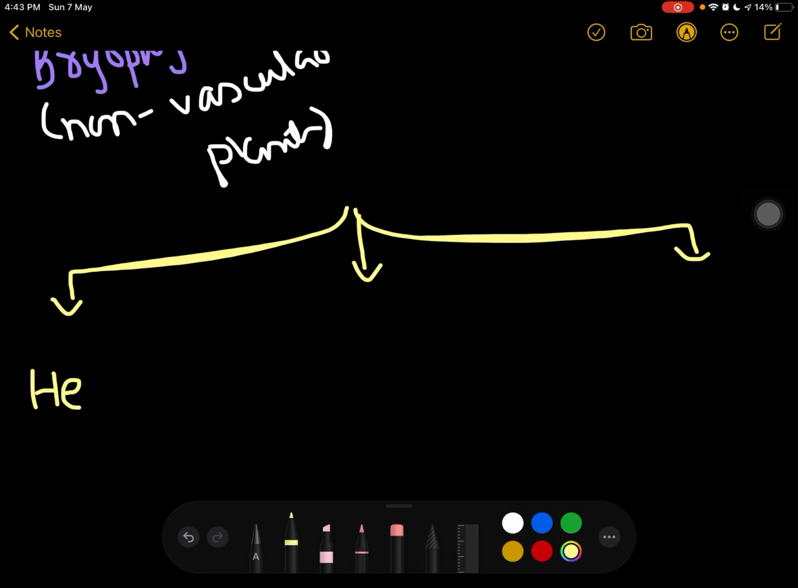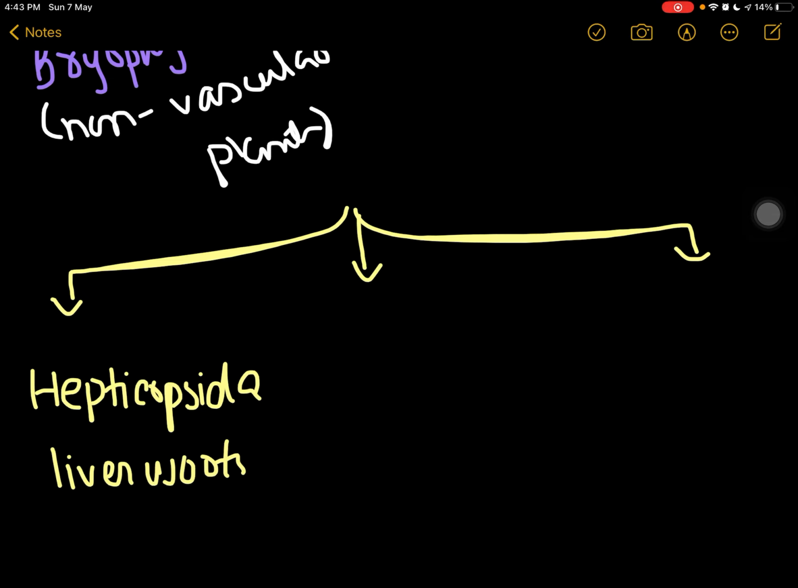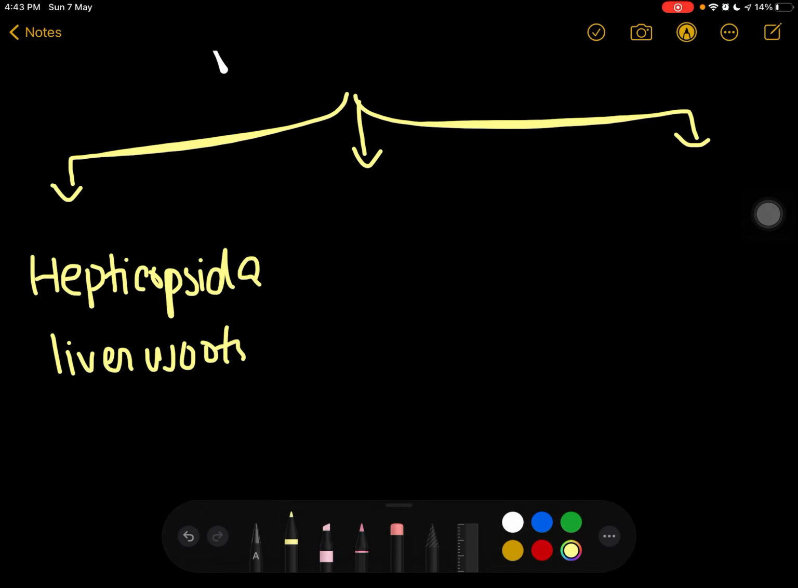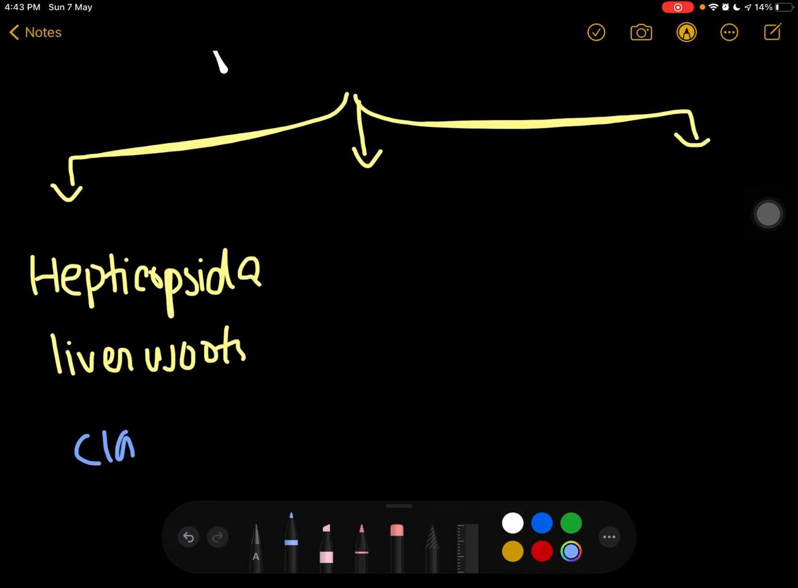The first is hepticopsida, right? Which are also known as liverworts, and they have a class known as Hepaticaceae.